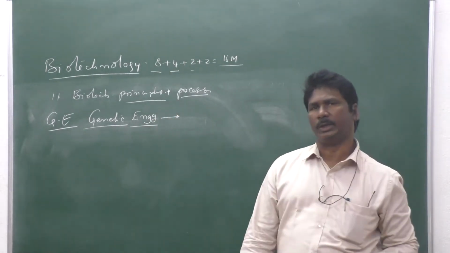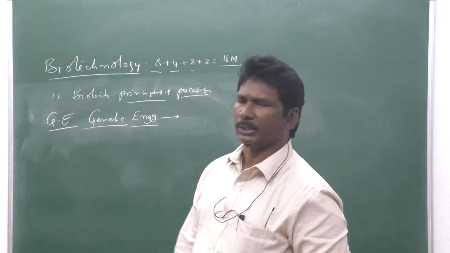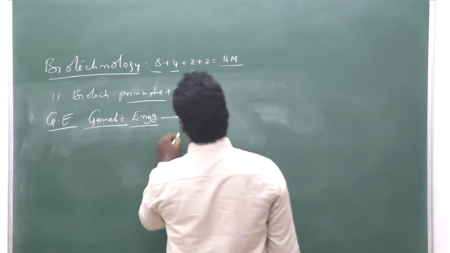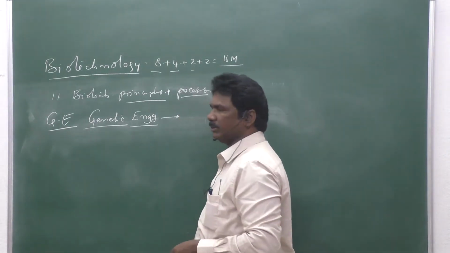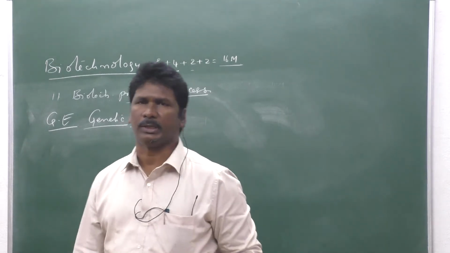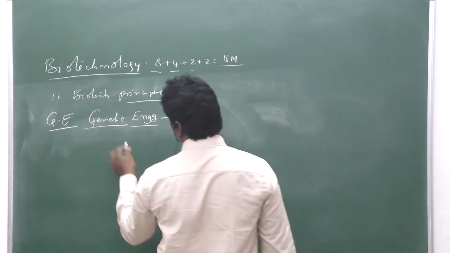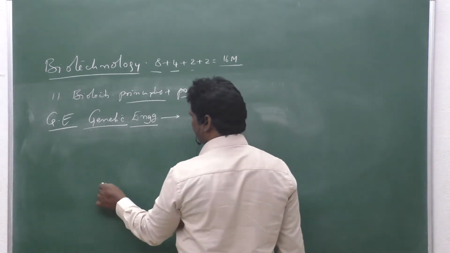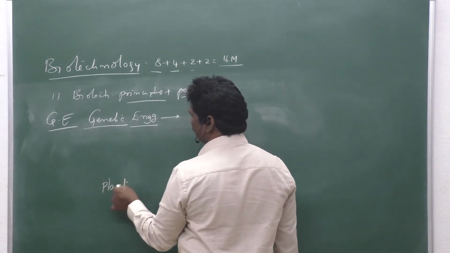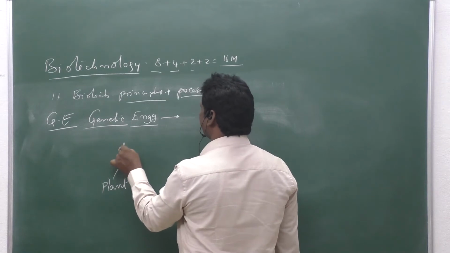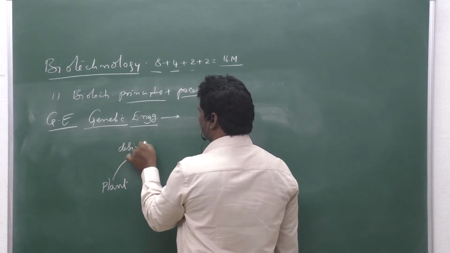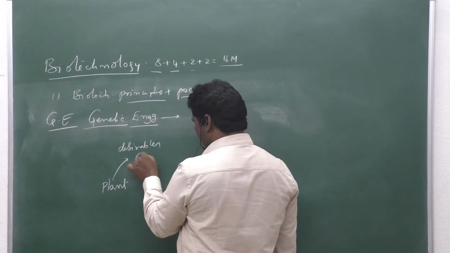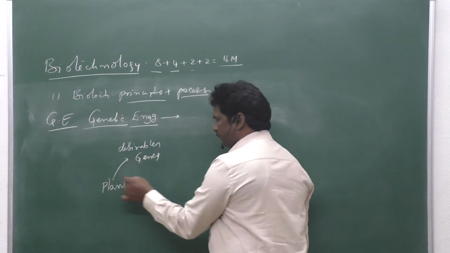What is the meaning of genetic engineering? Genetic engineering means we are producing new plants by using some special techniques. What happens during the genetic engineering process? We isolate the desirable genes from one plant.